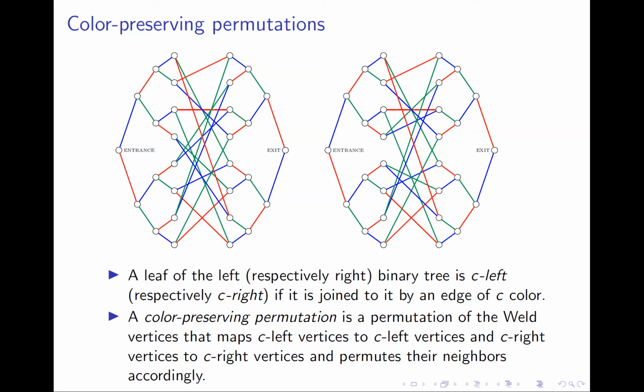It is easy to check that color preserving permutations map welded trees to welded trees. An example of a color preserving swap is shown here. If we swap these two vertices in this welded tree, we get the welded tree on the right, which is the same as the welded tree on the left, except for the weld neighbors of these two vertices swapped. So in this case, this vertex is connected to these two vertices over here, but in this welded tree, this vertex is connected to these two vertices.